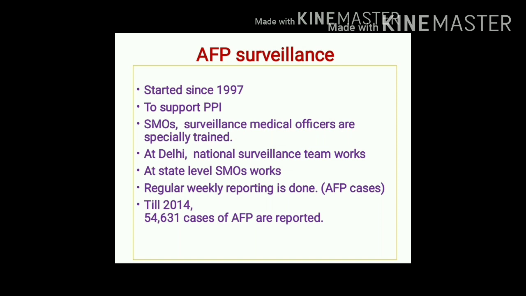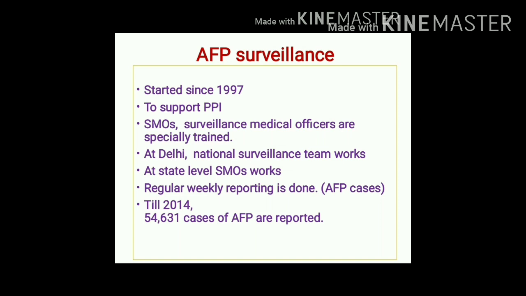So each and every case of acute flaccid paralysis which occurs in children below 15 years of age is paid attention under this surveillance. This AFP surveillance was started in India from 1997 to support pulse polio immunization.